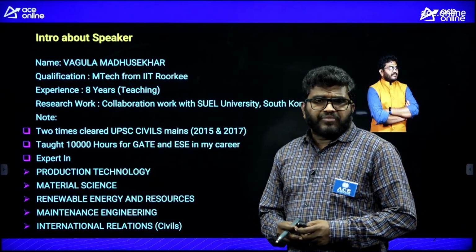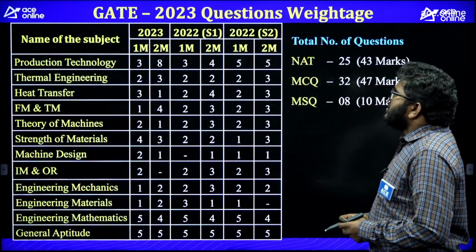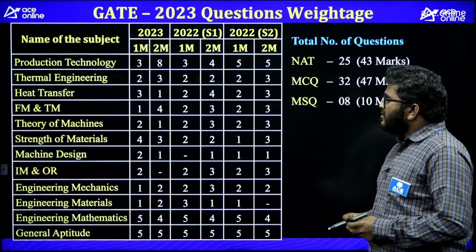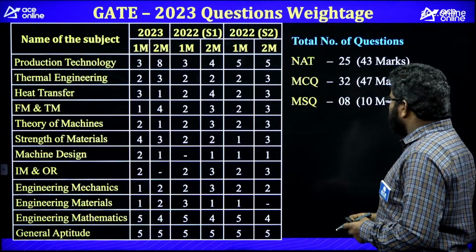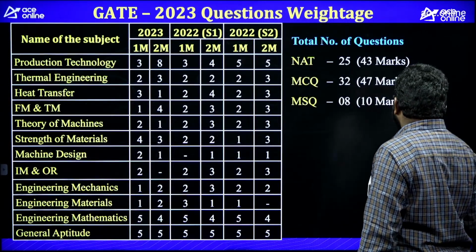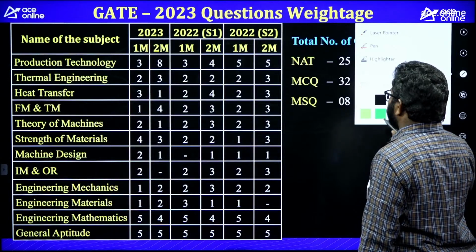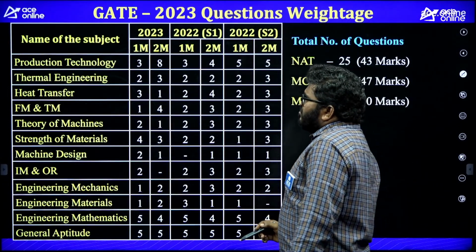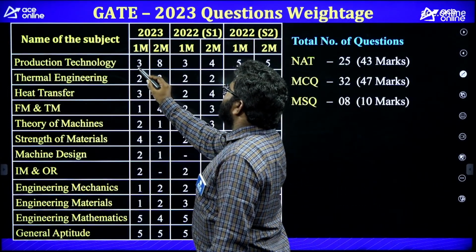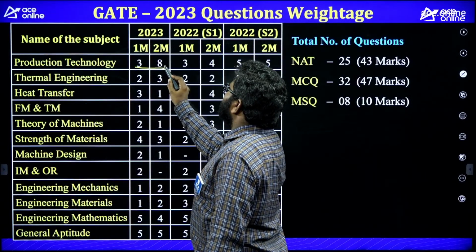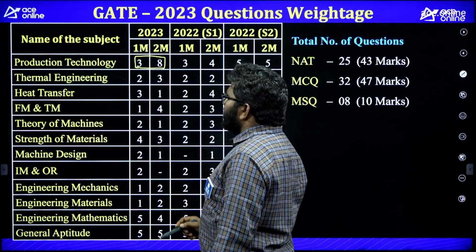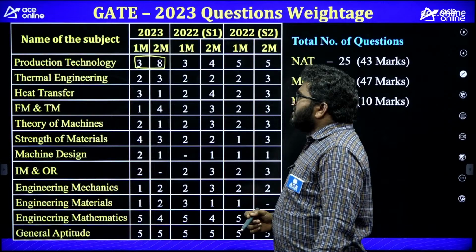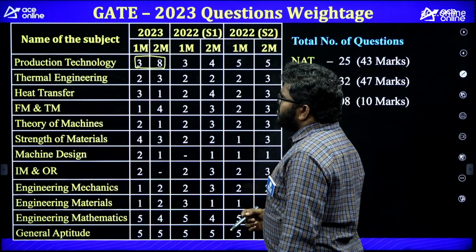If we talk about the weightage analysis for production technology, in this table I gave the weightage analysis for all the subjects. Here, production technology is the highest weightage subject in 2023. It includes material science also. So it is one of the highest weightage subjects.